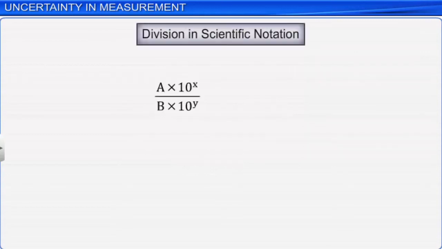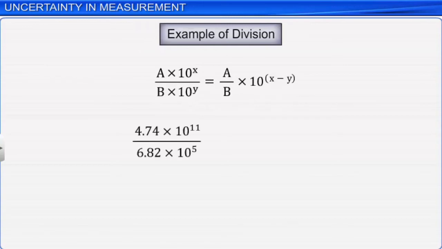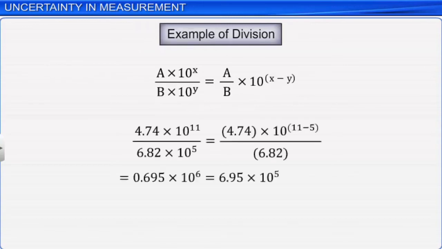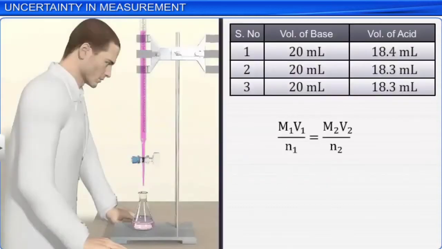To divide two numbers, first subtract the exponents and then divide the coefficients. Here's an illustration of dividing numbers written in scientific notations. When performing experiments, we often perform mathematical calculations on quantitative measurements to obtain accurate results.